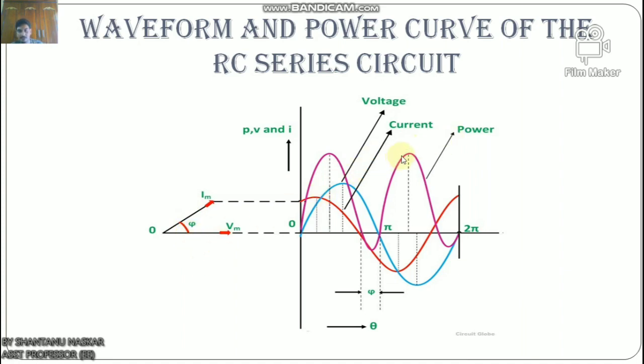This violet color is the curve of power. The various points on the power curve are obtained from the product of the instantaneous values of voltage and current. The power is negative between the angles 180 degree minus theta and 180 degree, and between 360 degree minus theta and 360 degree, and in the rest of the cycle the power is positive. Since the area under the positive loop is greater than that under the negative loops, the net power over a complete cycle is positive.